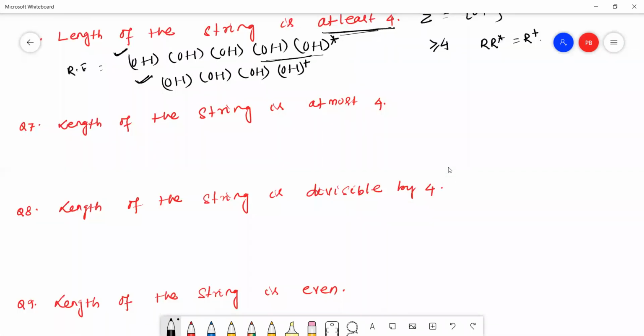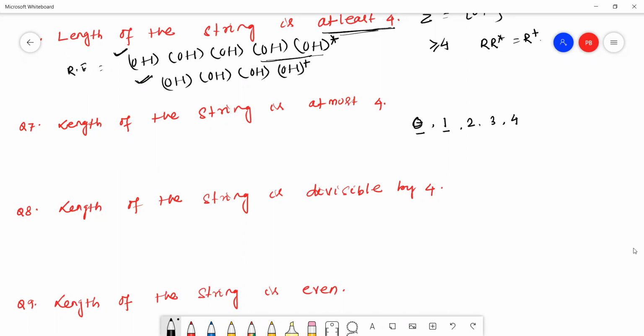The next question: the length of the string is at most 4. At most 4 means we can take epsilon, meaning length 0. Here the length of the string is either 0, 1, 2, 3 or 4.